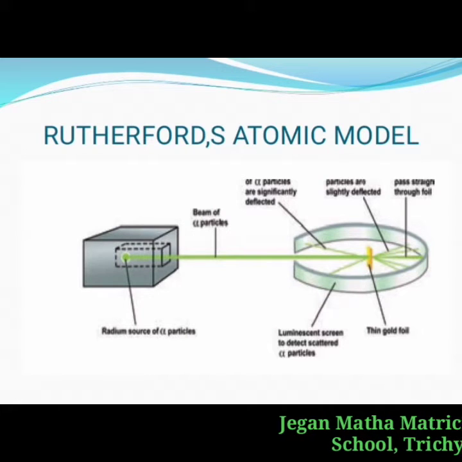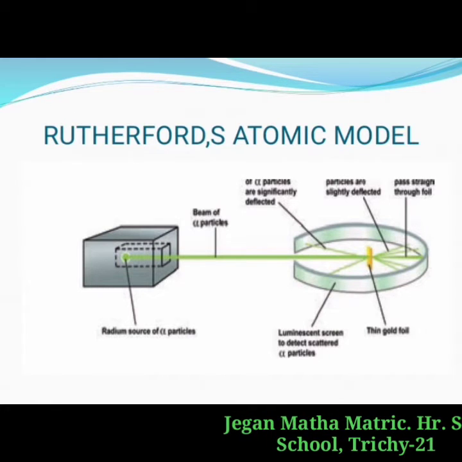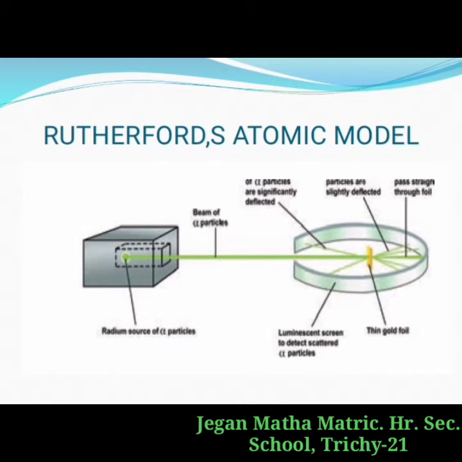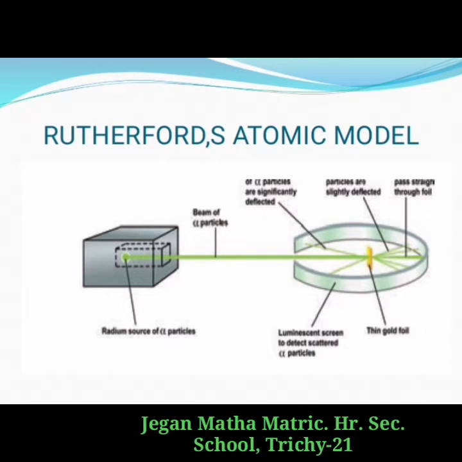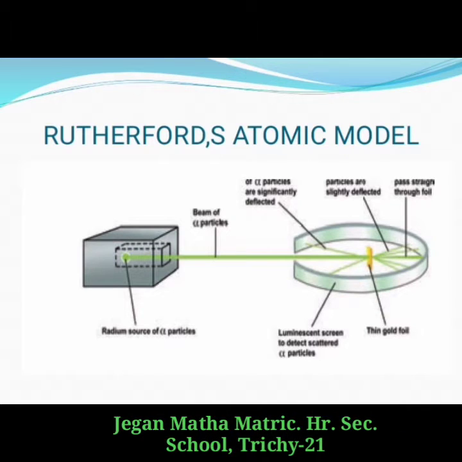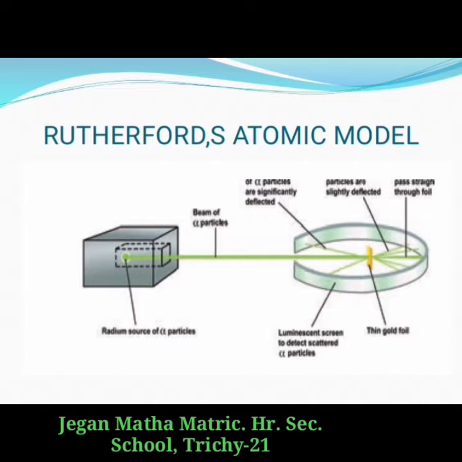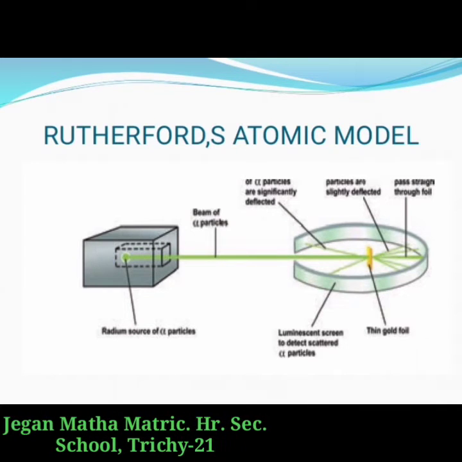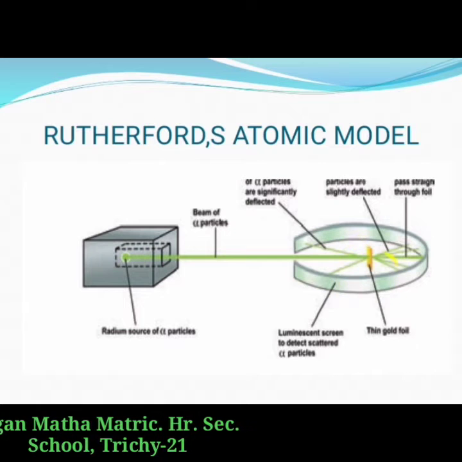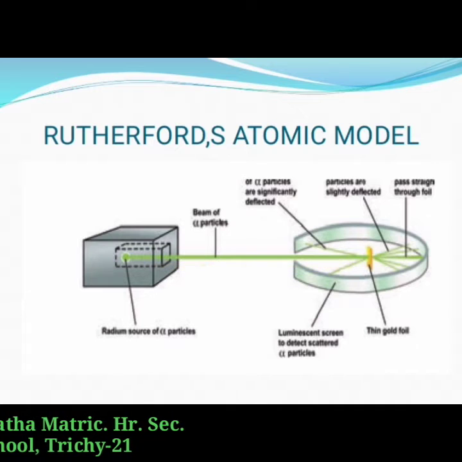We know that gold is malleable. Metals are mostly malleable, ductile. So here Rutherford selected a gold foil because he wanted as thin a layer as possible. So in that experiment, bombarding a thin gold foil with very small positively charged particles. So this is the gold foil. So the positively charged particles, alpha particles, are bombarding a thin gold foil.